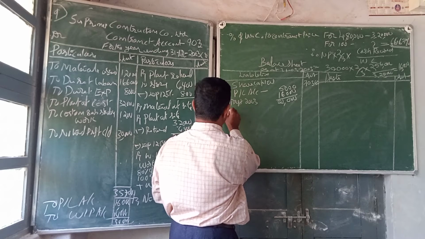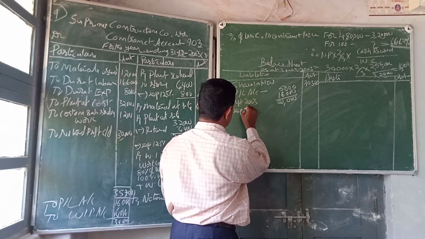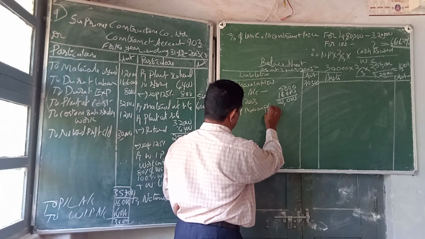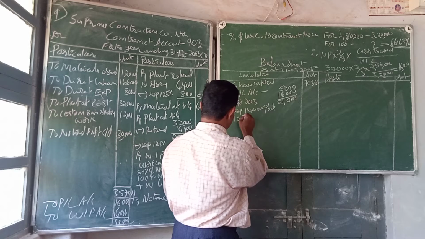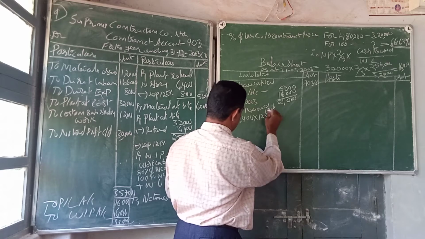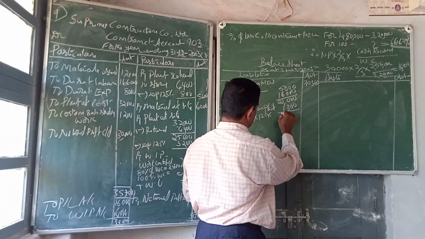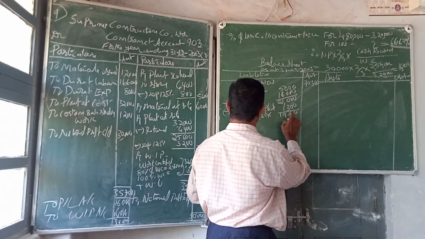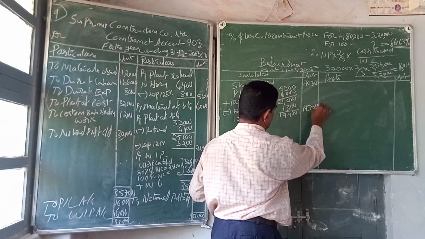So less depreciation provision on plant. This is on 10,400 given in the balance sheet, 12.5% is equal to 1,300. So after deducting this, 19,700. So this is the profit and loss account balance, 19,700.